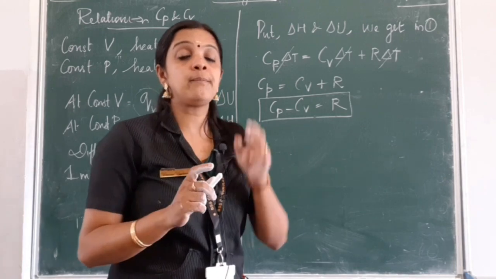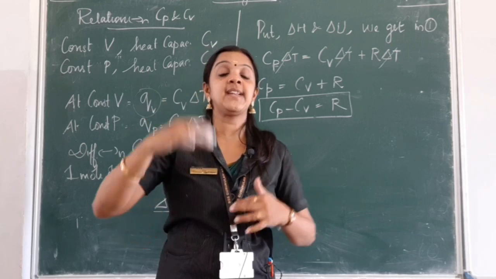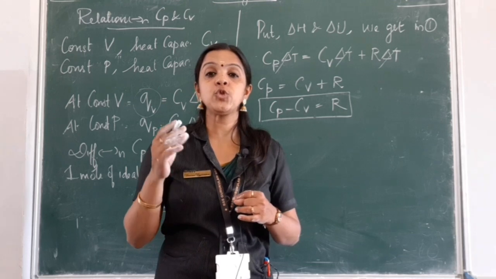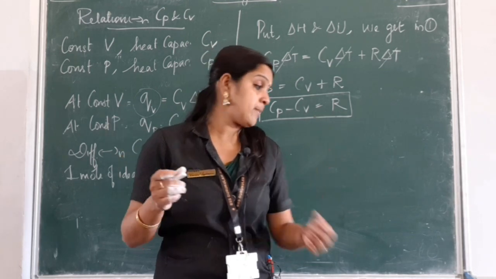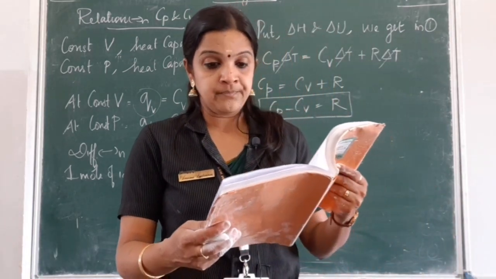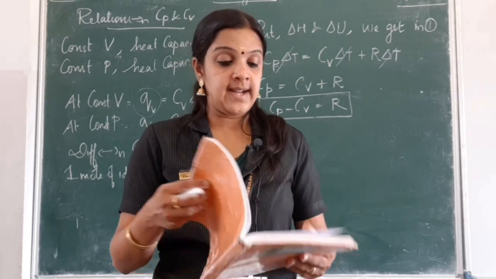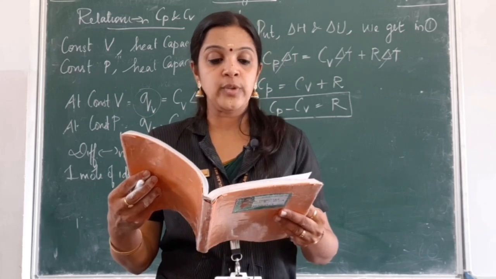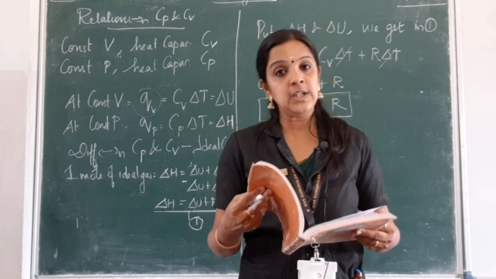Next, we have two important methods, though they do not come in the exam often, explaining the calorimeter for finding out the heat capacity. I will be posting 2 videos with respect to the calorimeter experiment. You can check page number 169, children. There is measurement of internal energy using a bomb calorimeter, and measurement of enthalpy using again a calorimeter, for which I will be posting 2 videos for you to understand how this experiment works.